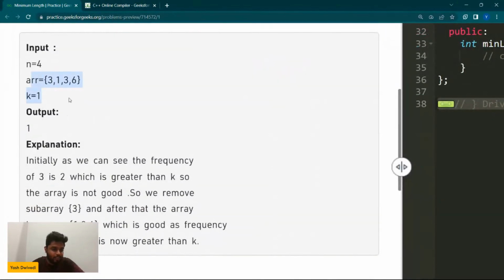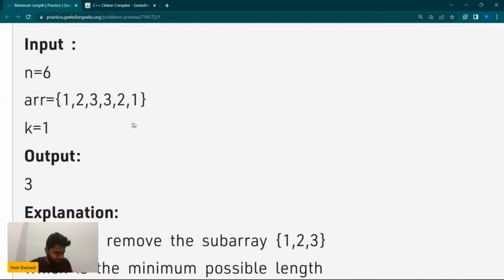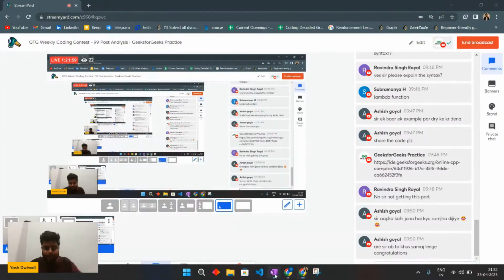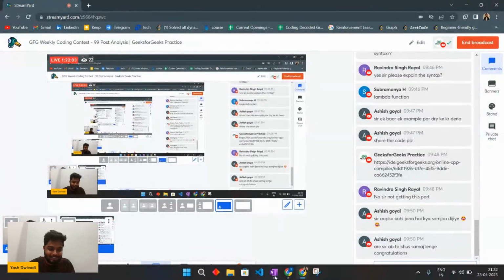ये बहुत ज़्यादा small हो जाएगा. Can we take this or not? Can we take this one? Let's take this one for that matter. क्या ही फर्क पड़ता है. ठीक है, ले लेते हैं ये वाला. Okay, so let's say if I have this array guys, अब तो +1 दे दो भाई.